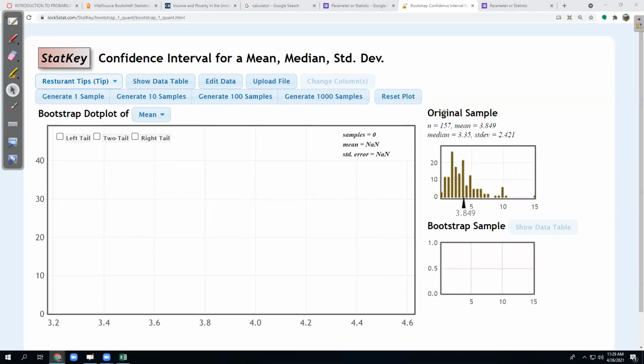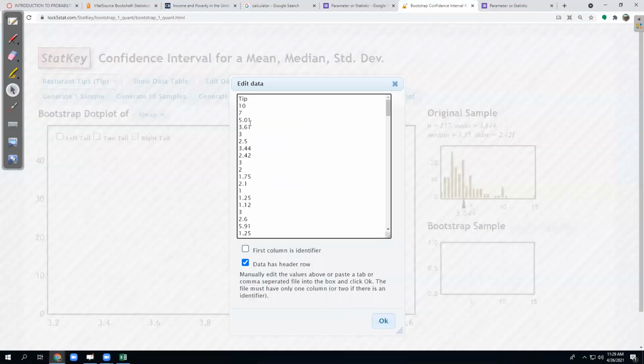So here I have an original sample of n equals 157 tips at a restaurant. The average tip was about $3.85. And here I can see a graph of it. It's a little bit skewed right, so there's a really big tip out here. And this isn't percent tip, this is the amount of money, so these are dollar amounts. And the data is located here, $10, $7, $5.01, and so on.